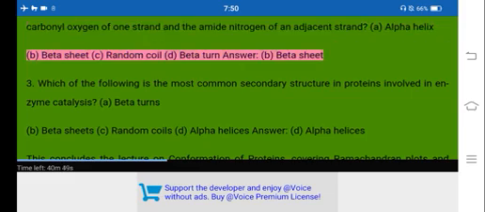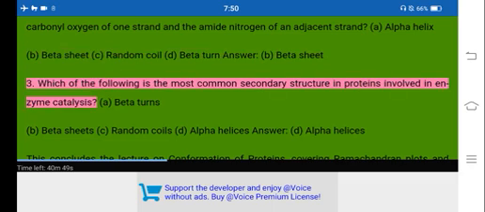A. Alpha helix. B. Beta sheet. C. Random coil. D. Beta turn. Answer. B. Beta sheet. 3. Which of the following is the most common secondary structure in proteins involved in enzyme catalysis?